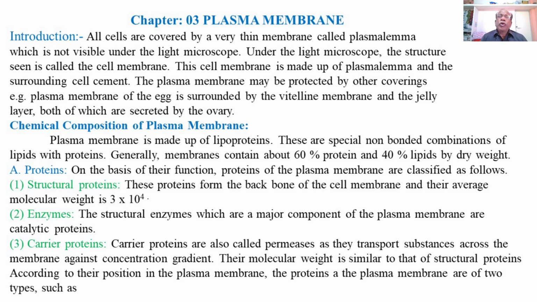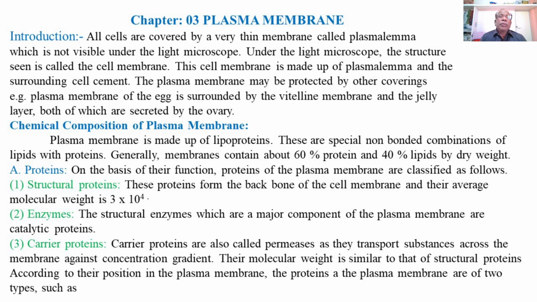Under the light microscope, the structure seen or observed is called the cell membrane. This cell membrane is made up of a plasmalemma and surrounding cell cement. The plasma membrane may be protected by other coverings.